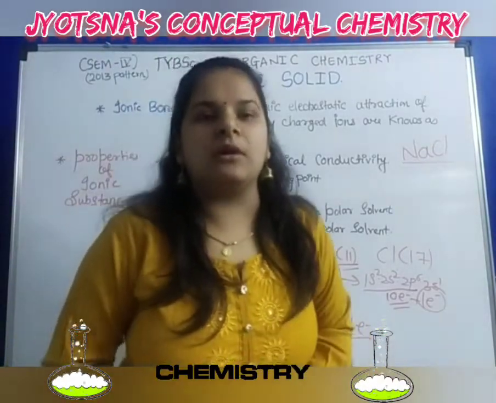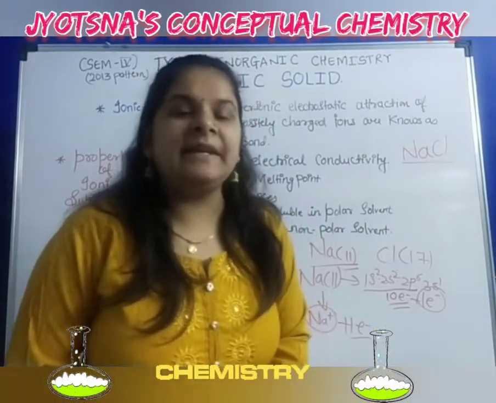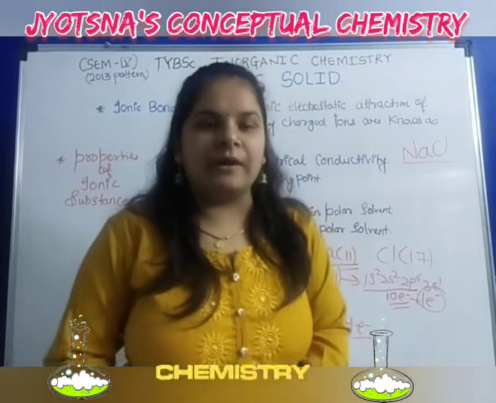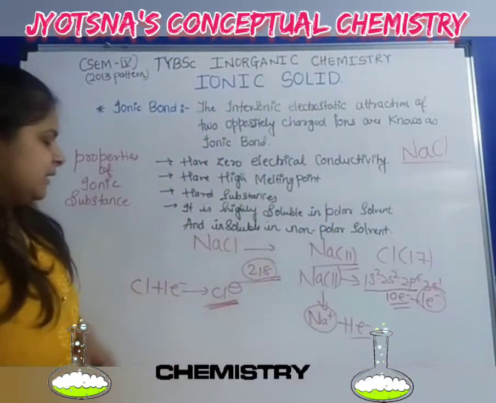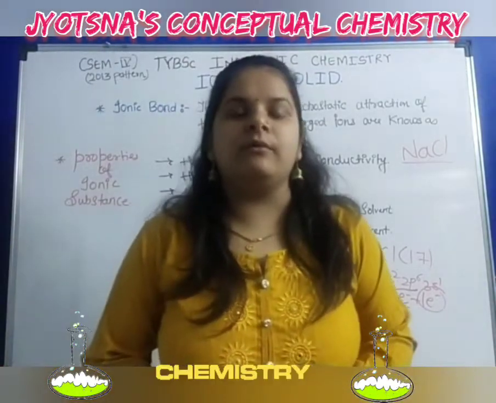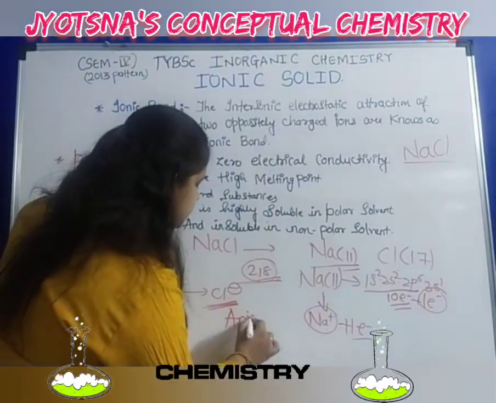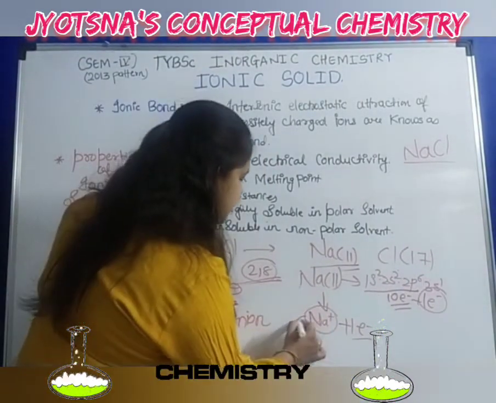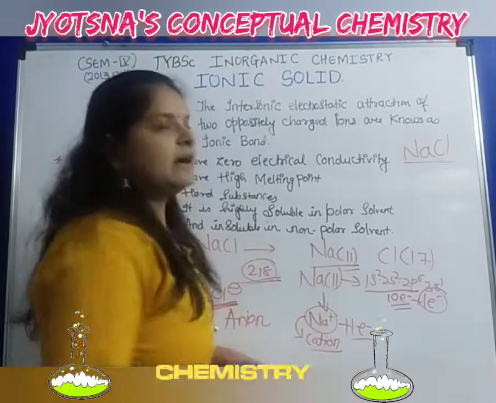While gaining an electron, it is an electronegative element, an element having a negative charge on it. So we call it an anion, and the positive charge one we call a cation.